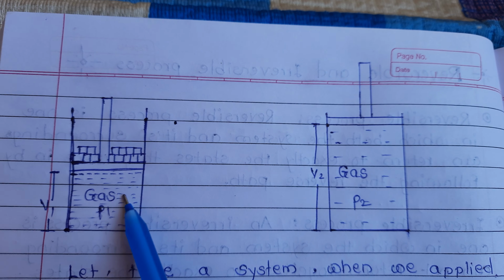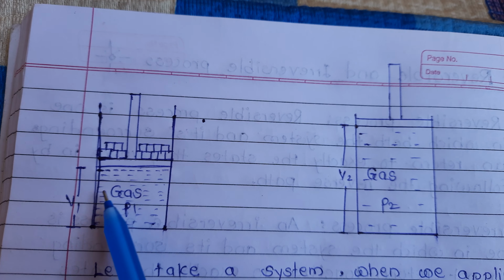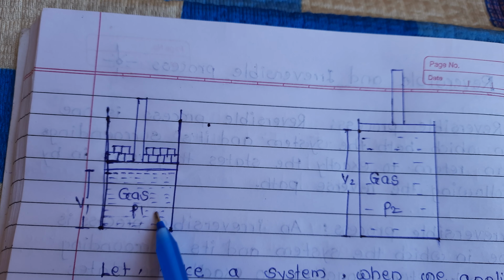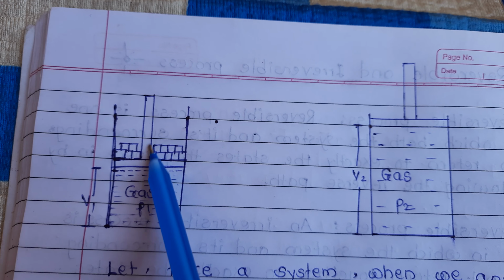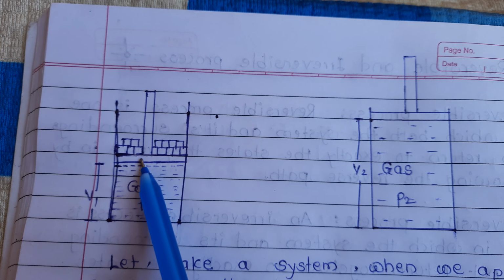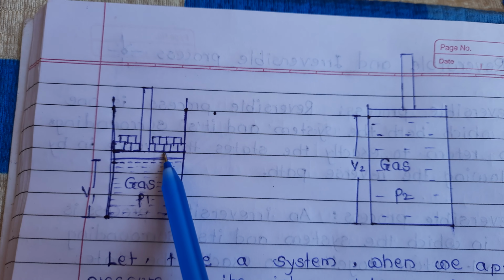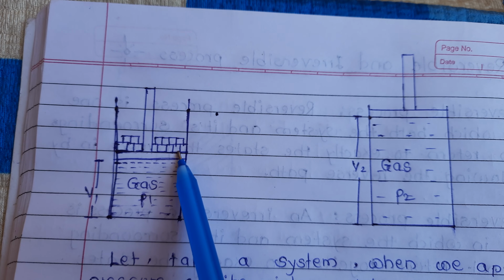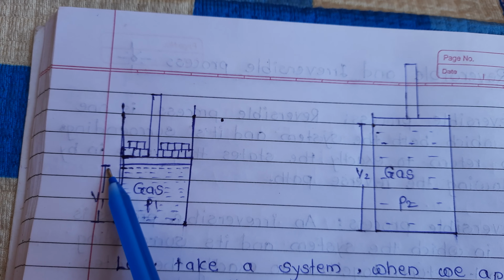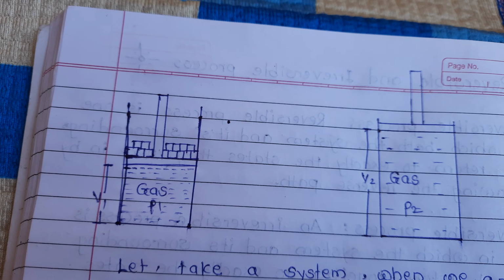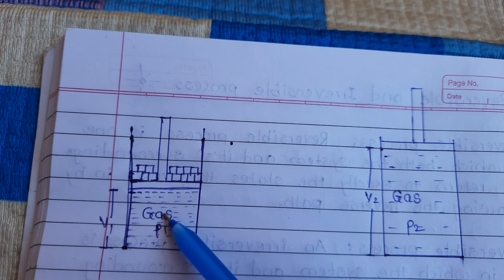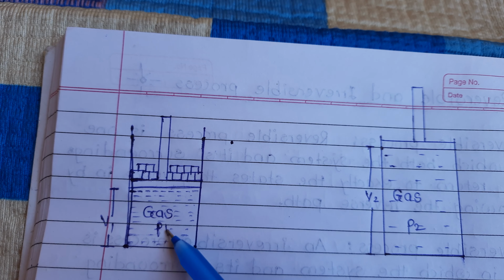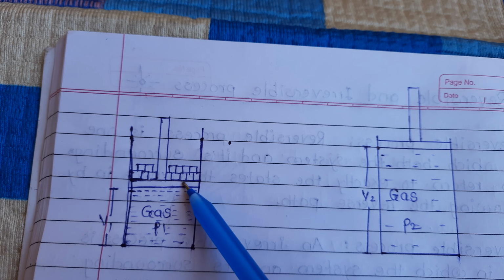See, this is a system. The gas molecules here. This is a piston which is weightless and frictionless. So, we applied weight on it. This is the first volume. The gas molecules apply pressure on the piston.